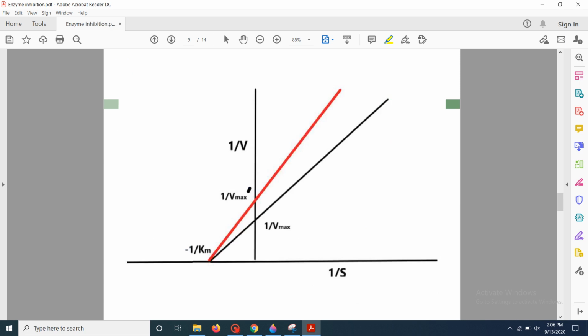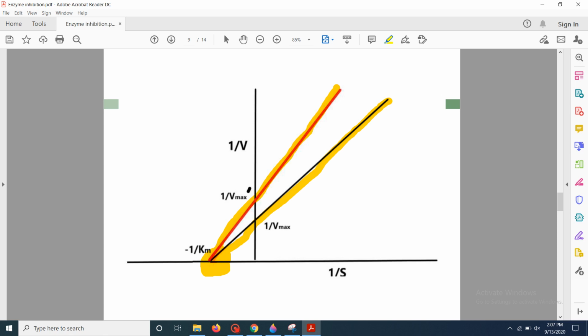Now it can also be studied by Lineweaver-Burk plot. So it can be seen here that this graph is the normal graph of a chemical reaction without inhibitor, while this is the straight line which we obtain after adding the non-competitive inhibitor. So here in both these graphs, it can be seen that the Km value is same.